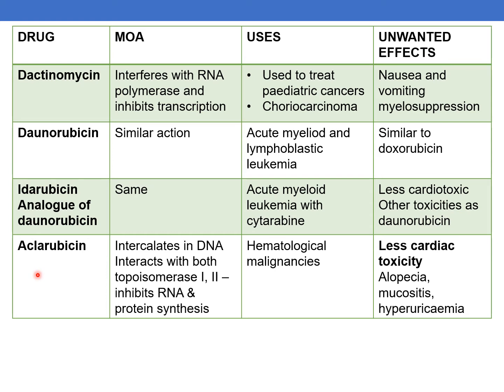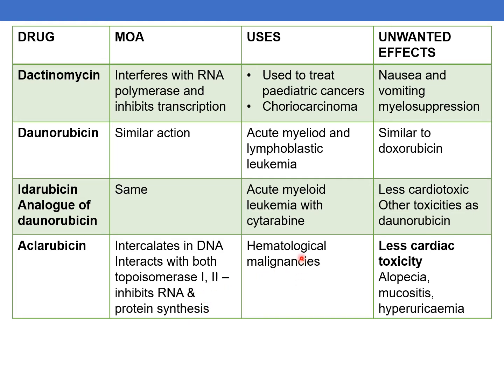The next drug is aclarubicin. Mechanism of action: it intercalates in DNA and interacts with both topoisomerase 1 and 2. This is an important point. It inhibits RNA and protein synthesis.